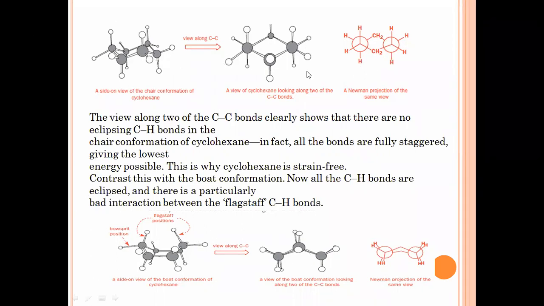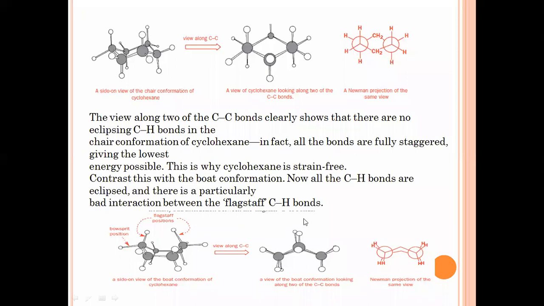conformation. If we look at the chair conformation from above the plane, at that time all the carbon and hydrogen atoms are staggered in nature. There will not be any repulsion. There will not be any eclipsing between them. So this conformation, in this manner, is the Newman projection formula.